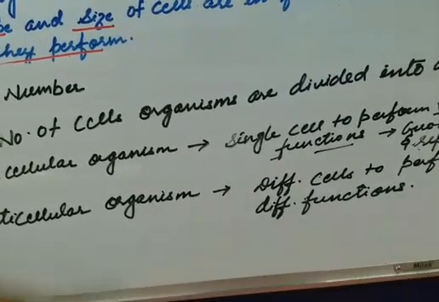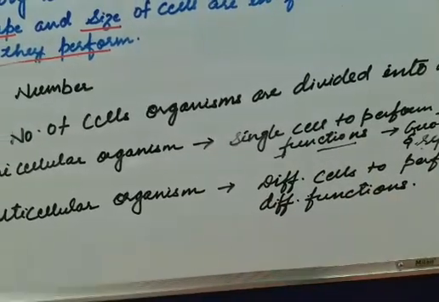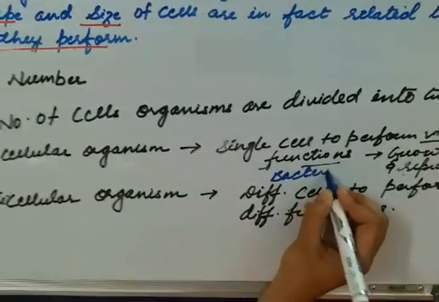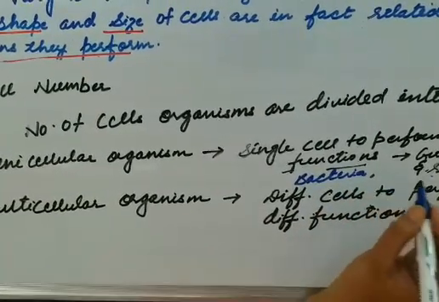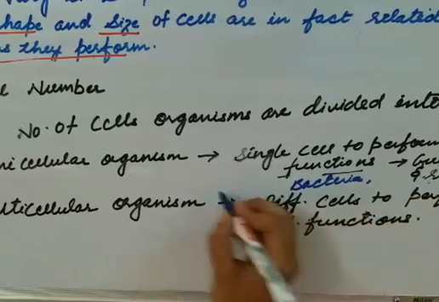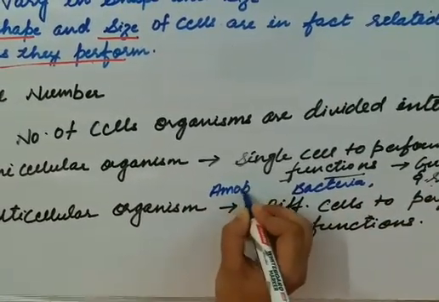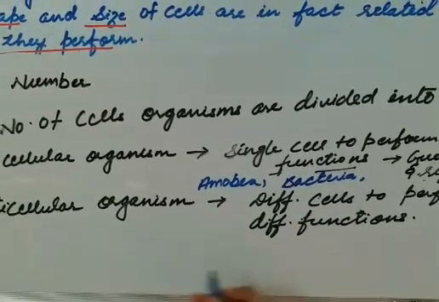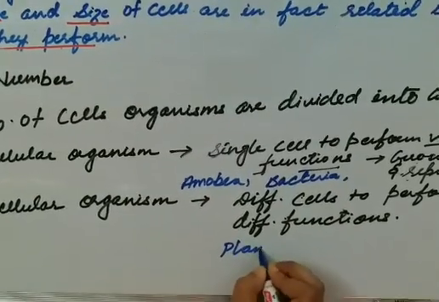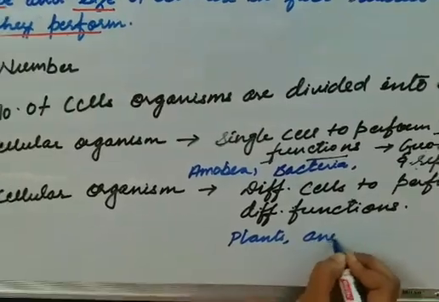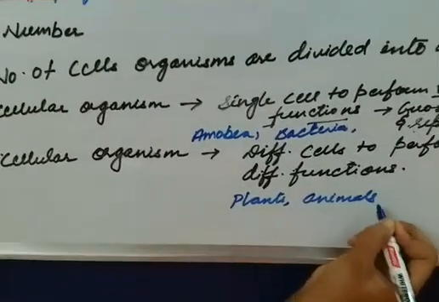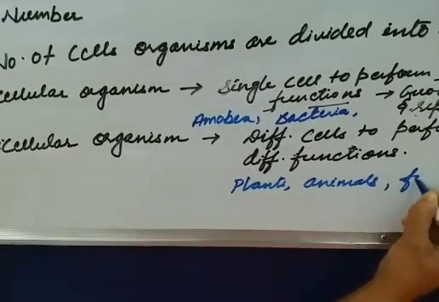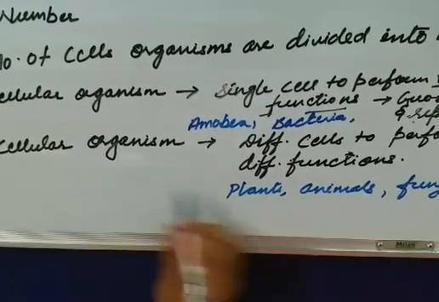So examples of unicellular organisms are bacteria and amoeba, and examples of multicellular organisms are plants, animals, fungi, and many more.